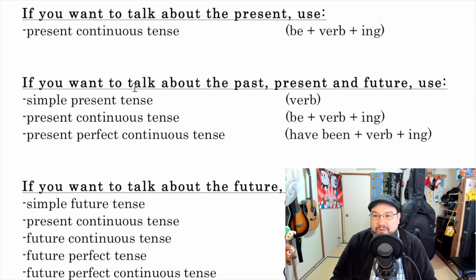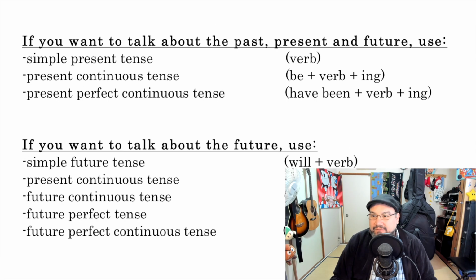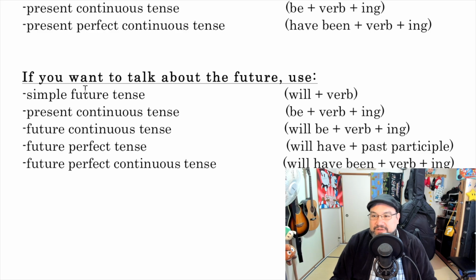Like I said, the only real present is the present continuous. So if you want to talk about the present, use only present continuous tense. Be, verb, ing. If you want to talk about the past, present, and future, use simple present tense. So just normal verb. Present continuous, present perfect continuous. Okay? All right. Now, if you want to talk about the future, we have all these future ways of doing it.